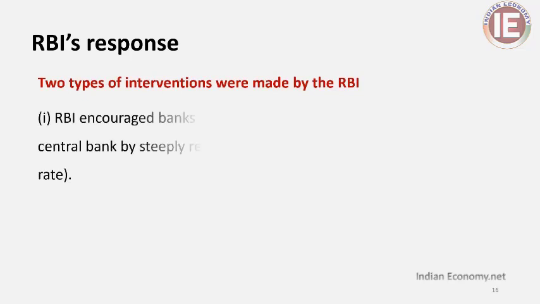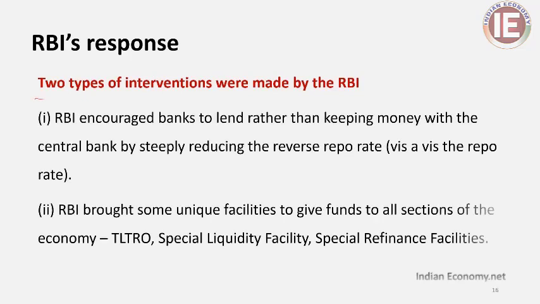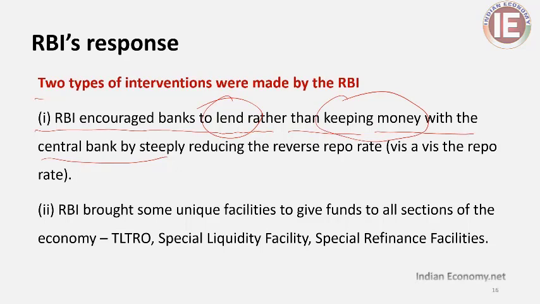Two types of interventions were made by the RBI. To end this liquidity problem, the first one is that the RBI encouraged banks to lend rather than keeping money with the central bank. The first purpose for the RBI is to ensure that banks will be lending their money rather than keeping their excess money with the RBI. For that, the RBI steeply reduced the reverse repo rate compared to the repo rate. Both repo and reverse repo rates have been reduced, but the reverse repo rate has been reduced more than proportionally. This is one way in which the RBI has countered this adverse trend.